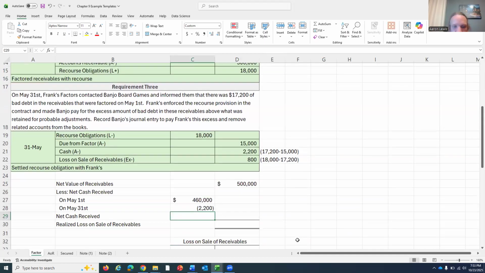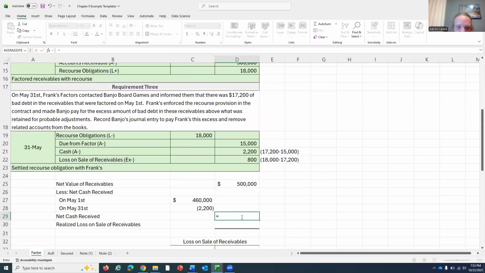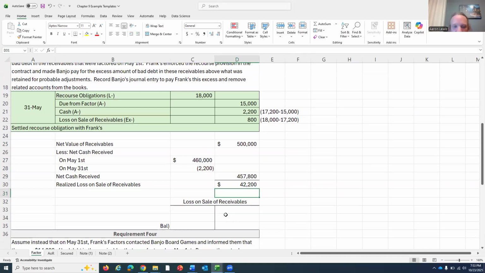So what is the net amount of cash we received? Well, if they sent us 460,000, we essentially had to give them 2,200 back. Net, we received $457,800. Well, that means for receivables that were valued at 500 grand, we only got 457,800, and our loss on the sale of these receivables is going to be 42,200 bucks. Well, what would my loss on the sale of receivables T account look like right now after we've recorded all these transactions?